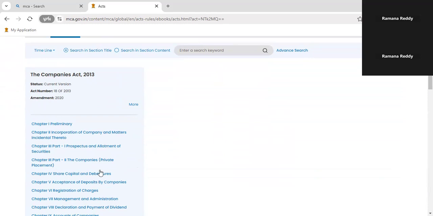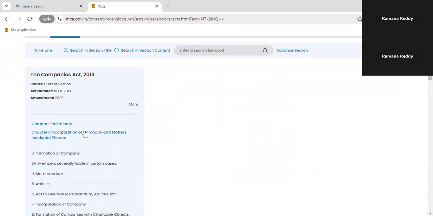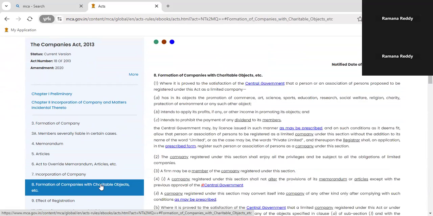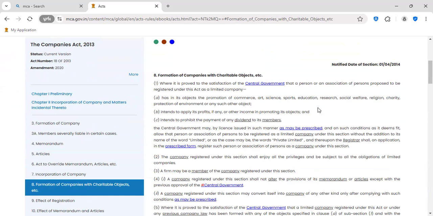Section 8 company. So here, under the chapter on incorporation of companies, we can find formation of companies with charitable objects. This is Section 8. Now I will explain in detail. Formation of companies with charitable objects. Notification dated 1st April 2014. So this section was notified on 1st April 2014. This is Companies Act 2013.